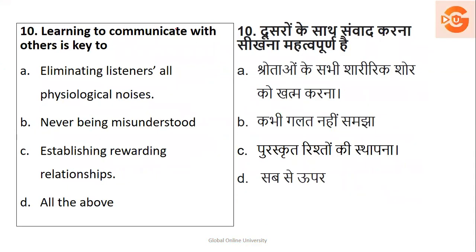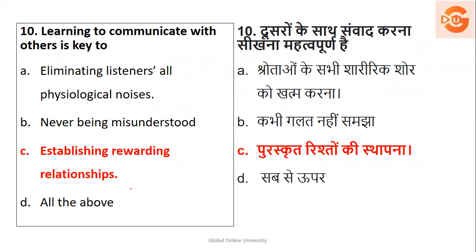Next, learning to communicate with others is a key to eliminating listeners' all psychological noises, never being misunderstood, establishing rewarding relationship, all the above. Never being misunderstood नहीं हो सकता, it depends upon how the message is communicated. Eliminating listeners' all the psychological noises, no, it's not possible. All the above नहीं होगा. So here the right answer is your option number C, that is to establish the rewarding relationship. It means in the form of networking.